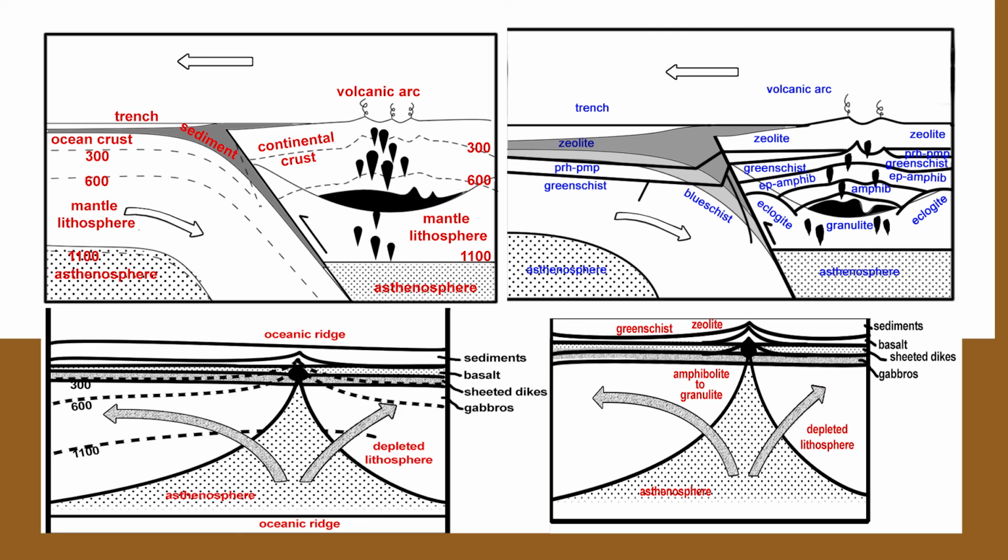In the island arc, the metamorphism is a low pressure, high temperature type, that is, andalusite-sillimanite type. See figure 3b on the screen. The sequence of facies encountered going down a subduction zone is zeolite, prehnite-pumpellyite, blueschist, eclogite. In contrast, the sequence encountered going down in the island arc is zeolite, prehnite-pumpellyite, greenschist, amphibolite and granulite.